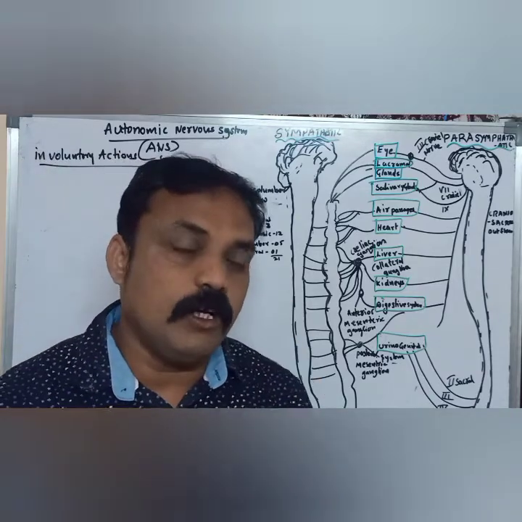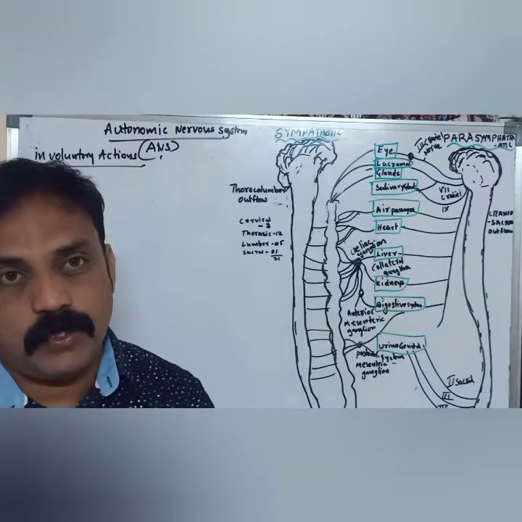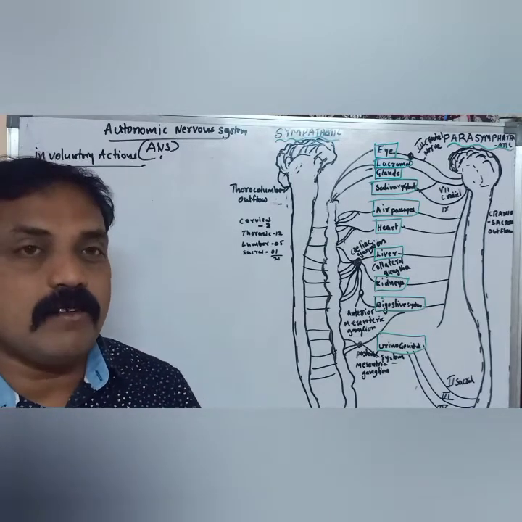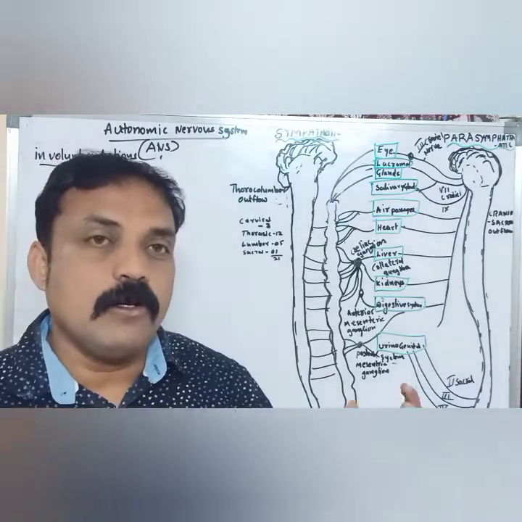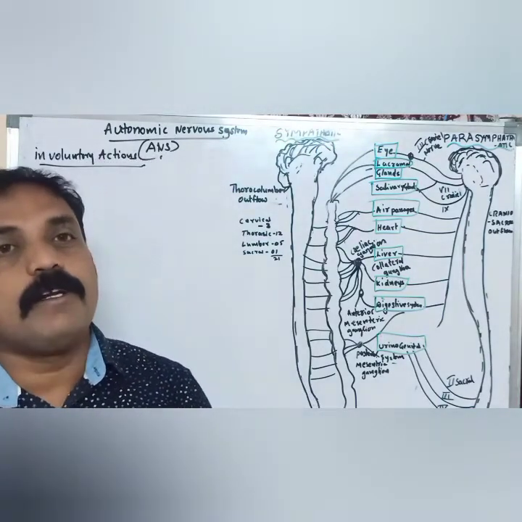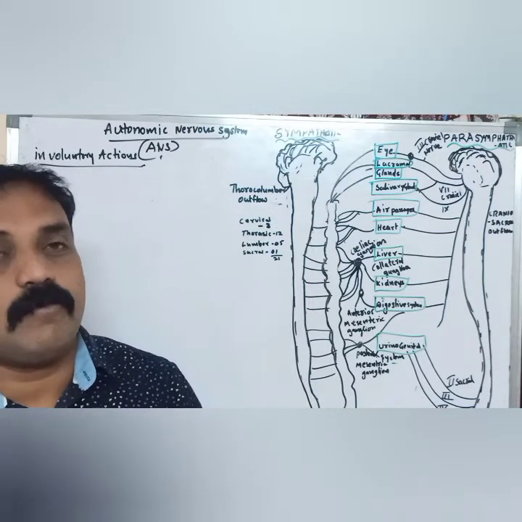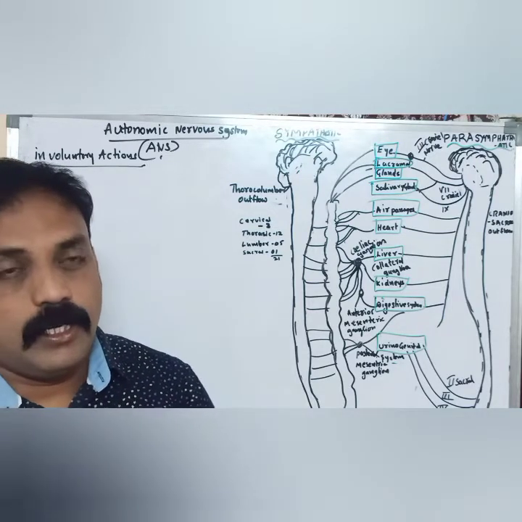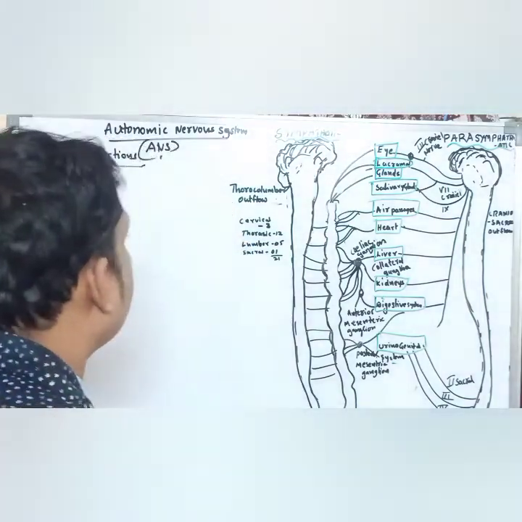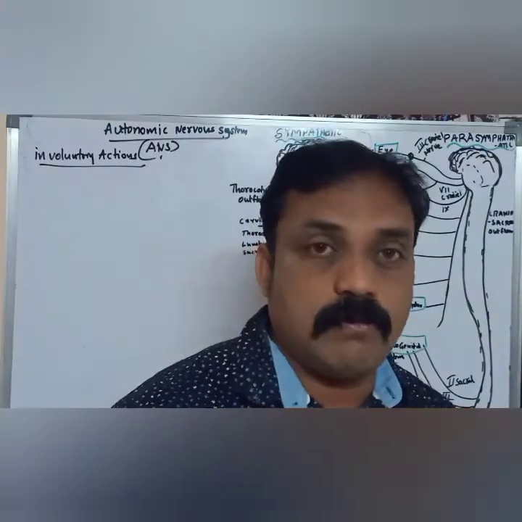Already we learnt about the central nervous system, peripheral nervous system, and autonomic nervous system. The autonomic nervous system is a part of the peripheral nervous system. Functionally, the peripheral nervous system is divided into the somatic nervous system and the autonomic nervous system.